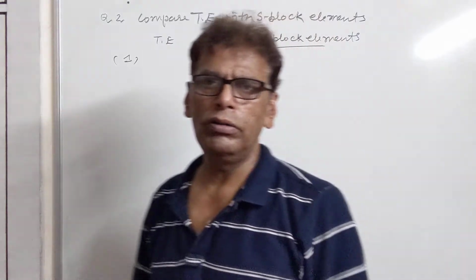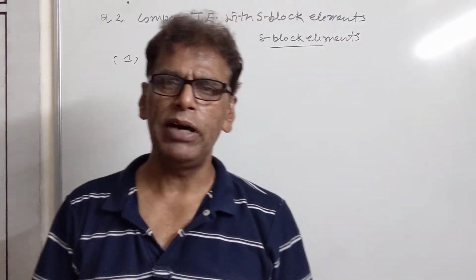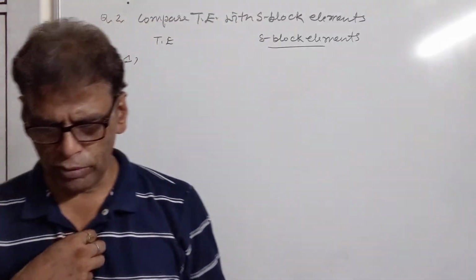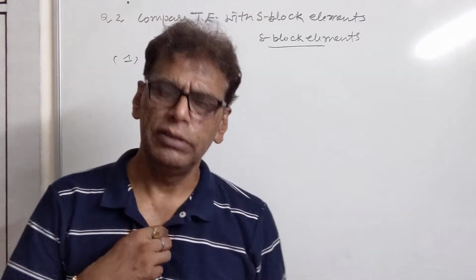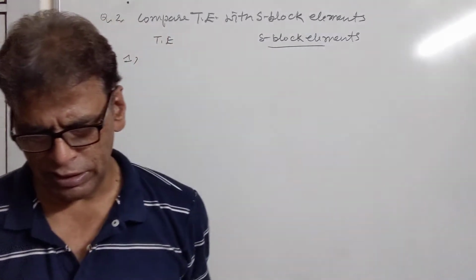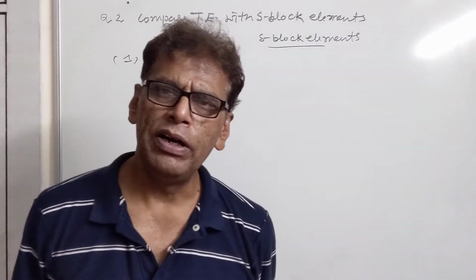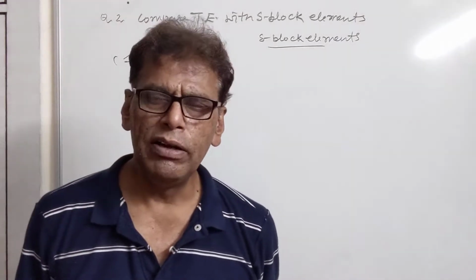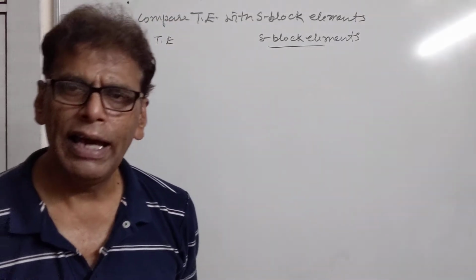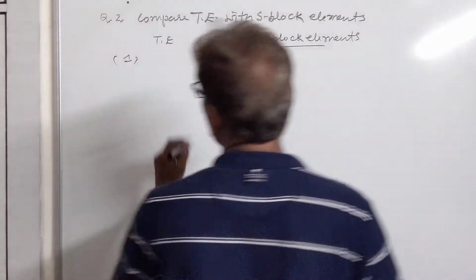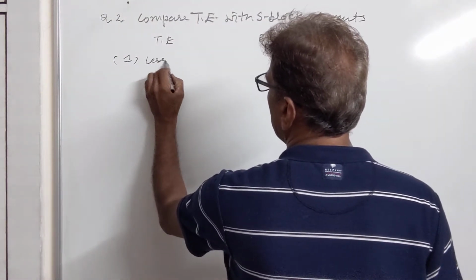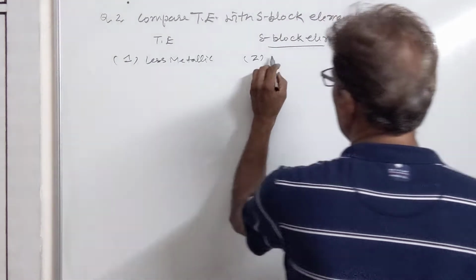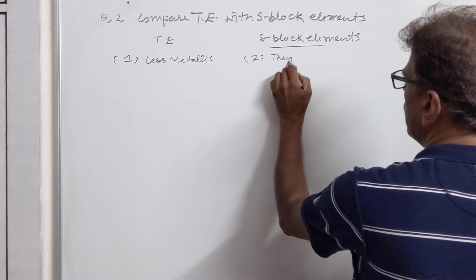So first of all, in transition elements it is the (n-1)d subshell which is progressively filled during their electronic configuration. In the s block elements it is the valence s subshell which is filled progressively. Then, transition elements are less metallic in character. They are not so good metallic, they are less metallic as compared to s and p block elements, which are more metallic.